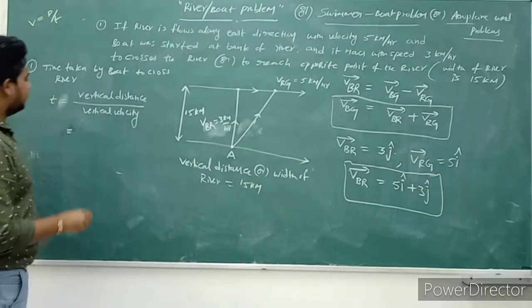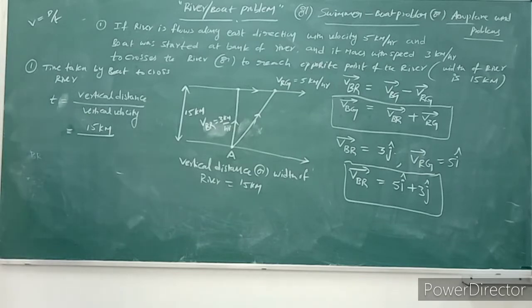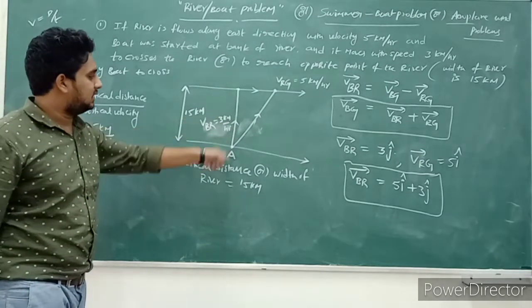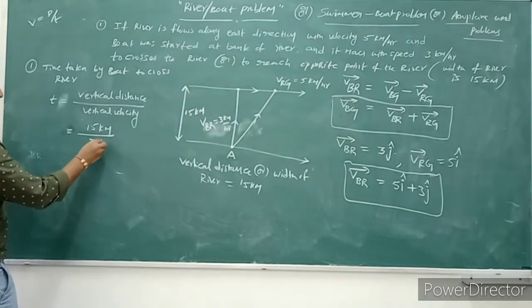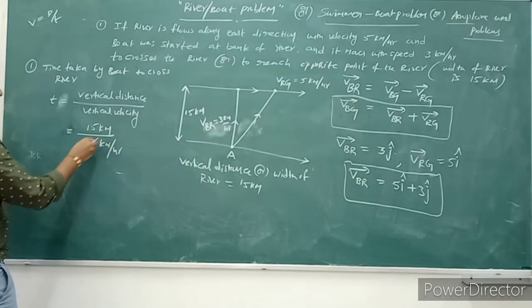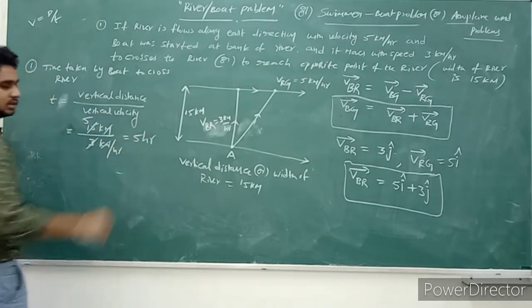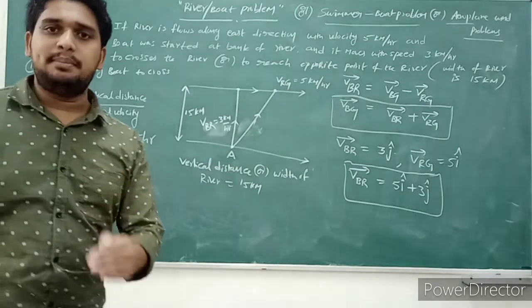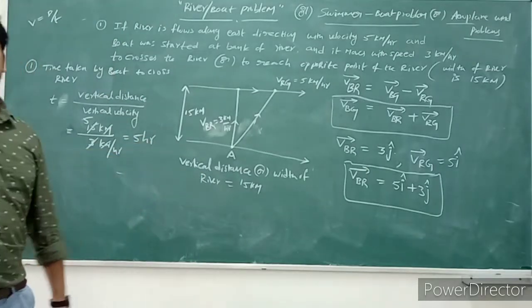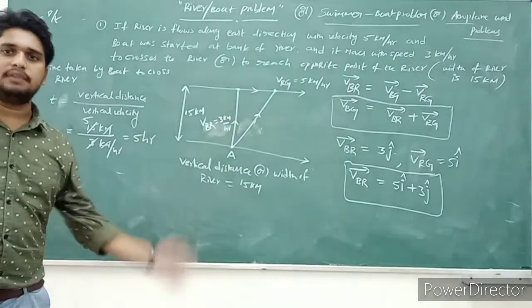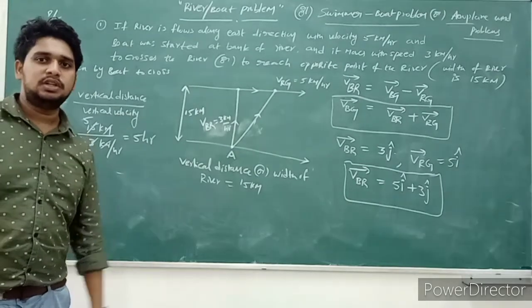So substitute here: 15 kilometers by vertical velocity. What is the vertical velocity here? Vertical velocity is 3 kilometers per hour. So what did we get? 3 times 5 is 15, kilometer cancels, and we get 5 hours. So how much time is taken by the boat to cross the river? 5 hours of time is taken by the boat to cross the river.